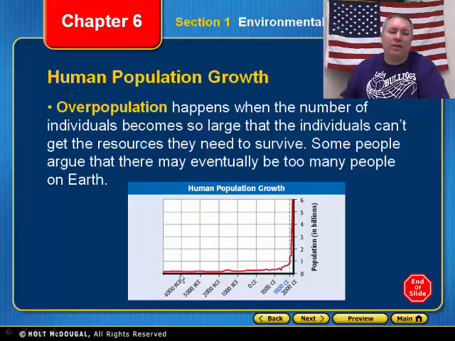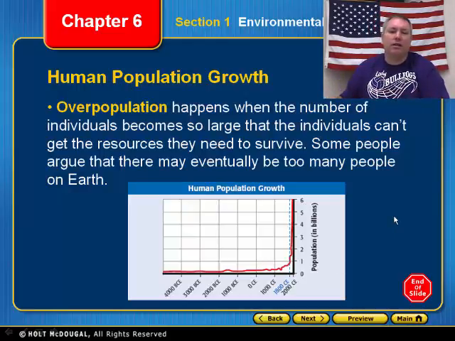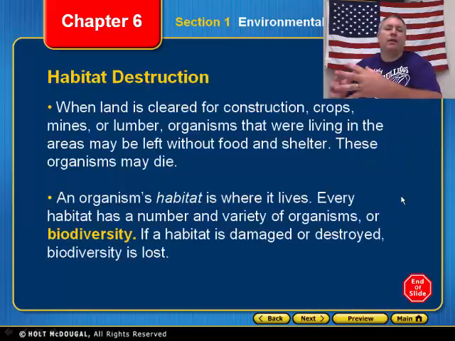If you look right here, in 4000 BC, the population was less than 1 billion people. It was that way all the way up until 1800 CE. We had less than a billion people in the world. But now, in 2000, we have over 6 billion people. So in 200 years, we have gained 5 billion people in the world, and it's because of advances in agriculture and advances in medicine. Those are things that we have now.